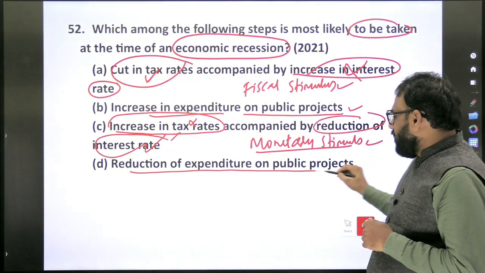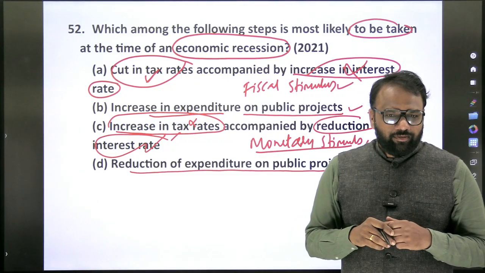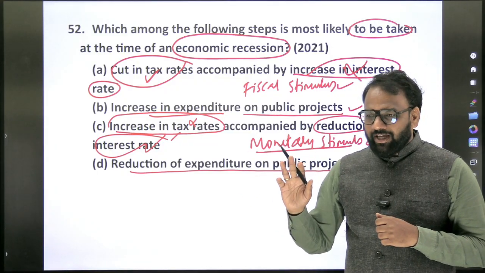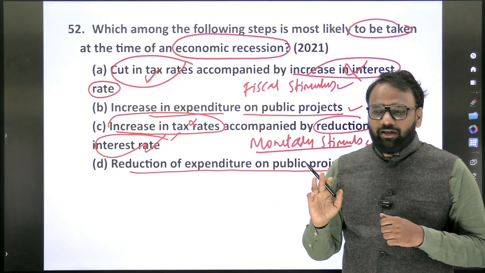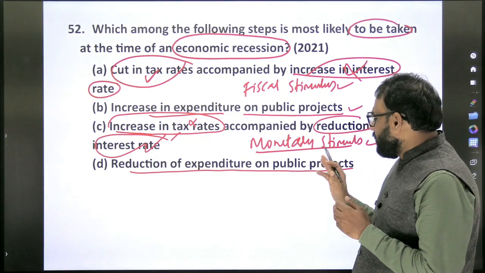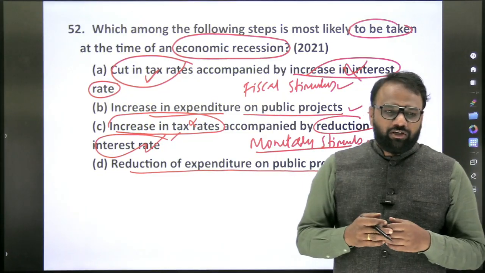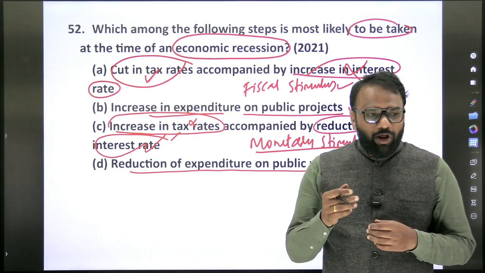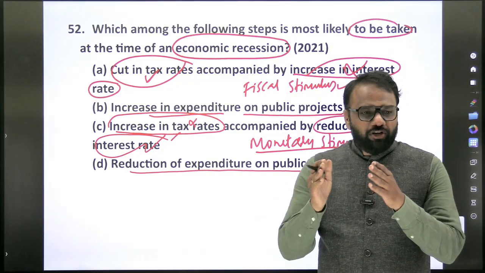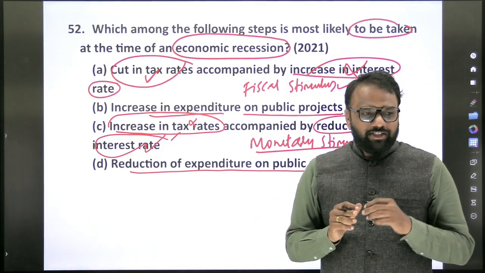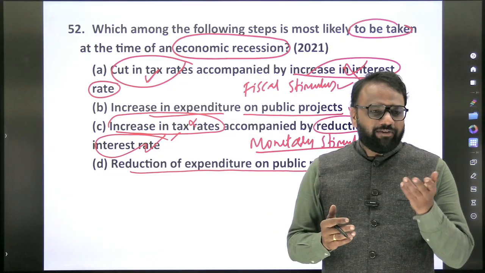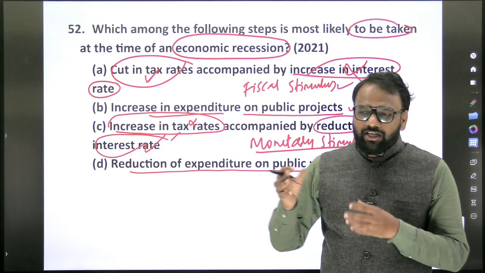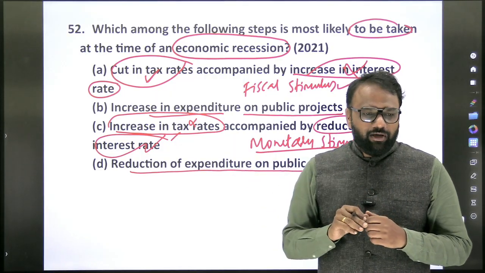Reduction of expenditure on public projects. Public projects, for example, construction of a road, a nuclear power plant, a thermal power plant. Any infrastructure, all of them are public projects. So when you spend more on public projects, what happens? Increase in employment, increase in demand. For construction of this road, we require cement and steel. So demand for steel and cement will increase, and employment opportunities in the cement and steel industries will increase. So automatically there will be a kick for the economic activity.